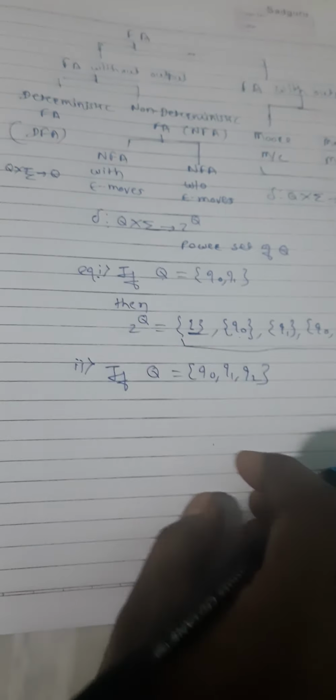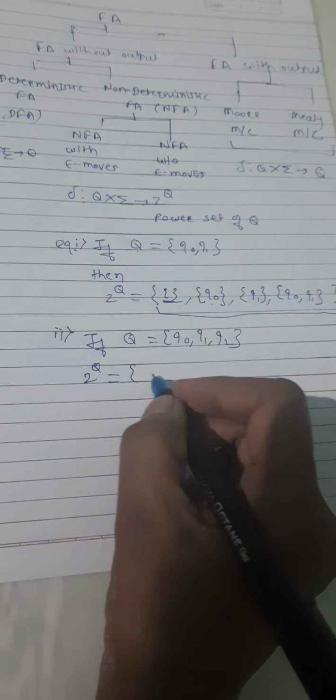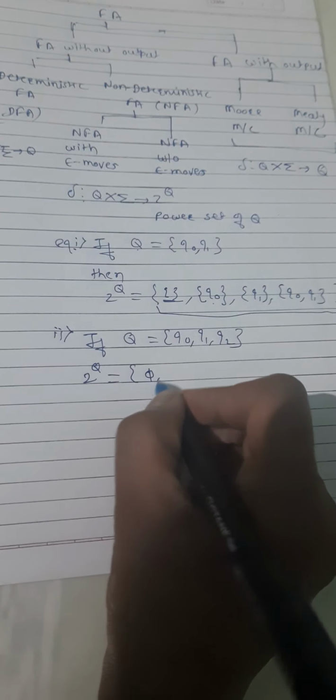Another example: if capital Q is equal to {q0, q1, q2}, now consider three states. In this case 2 raised to power Q will be: first phi, the empty set, no member.